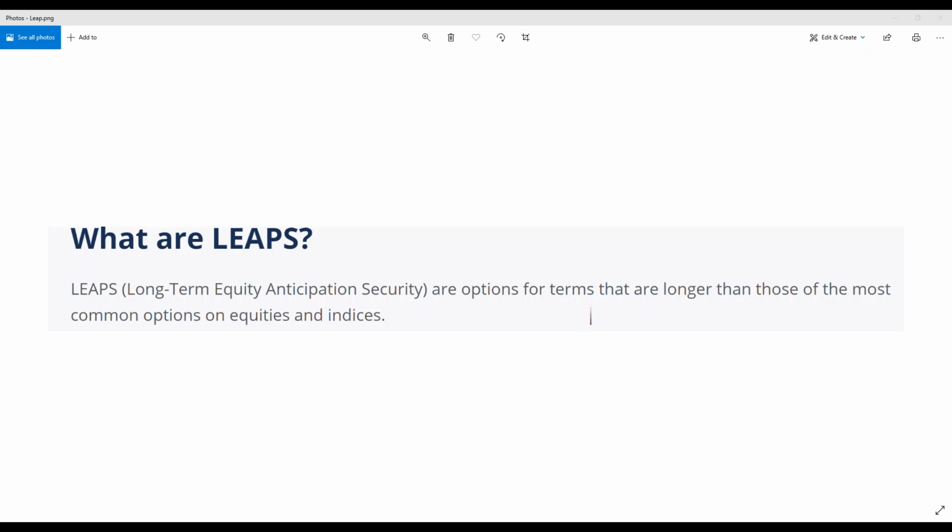So what are LEAP options? Long-term equity anticipation securities. They're options for terms that are longer than those of most common options on equities and indices. It's basically like buying an option just further out. Most option traders purchase options a few weeks out, or a month or 2 months, and they're looking for short-term movements. LEAP investors want to invest in a security that they believe in long-term is going to have some upside, and they don't want to be affected by the time decay that comes with trading short-term options.